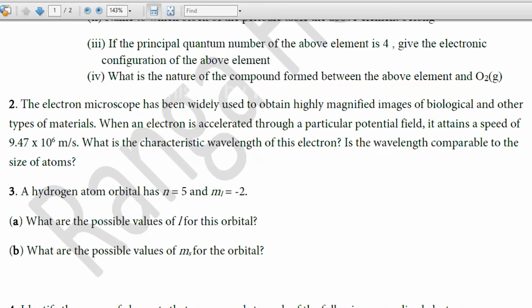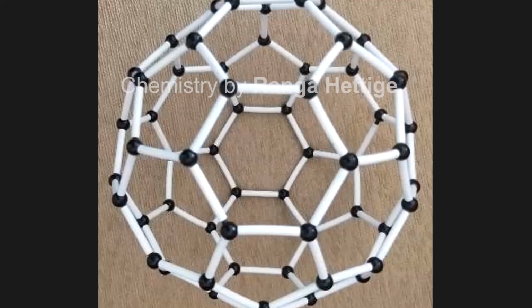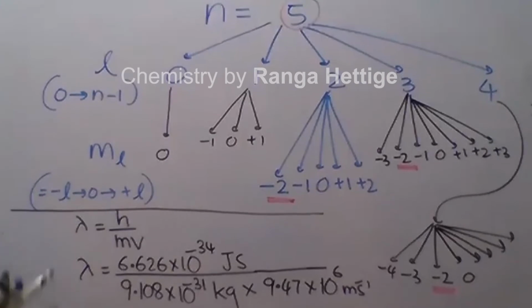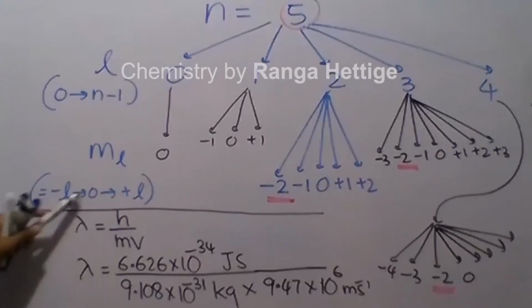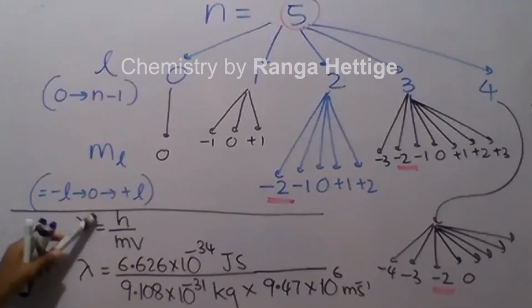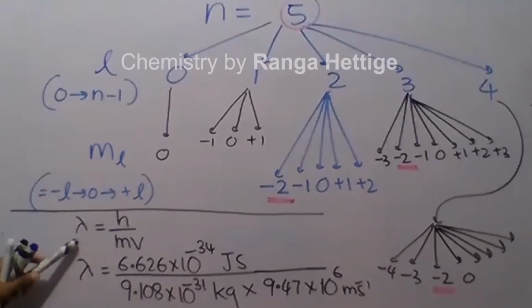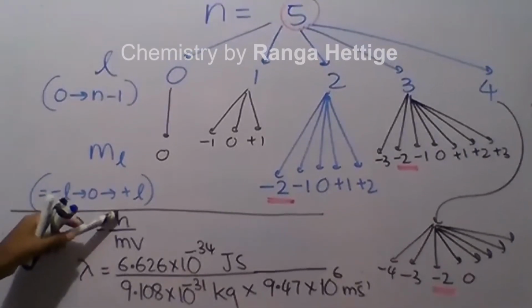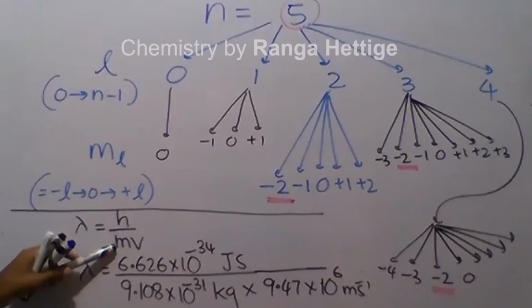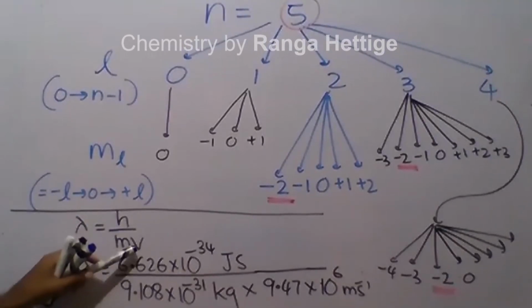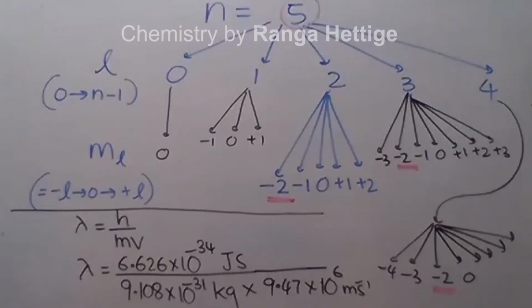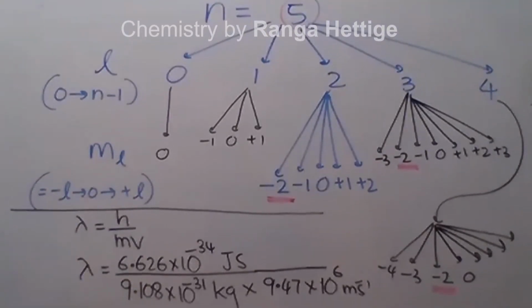So if you substitute like this, that is correct. I have done the substitution here. You can see lambda equals h over mv. This is the de Broglie equation. This is called the wavelength of the matter wave, or the de Broglie wavelength. This is Planck's constant, mass of the particle, speed of the particle. Planck's constant is given as 6.626 times 10 to the power minus 34 joule second.